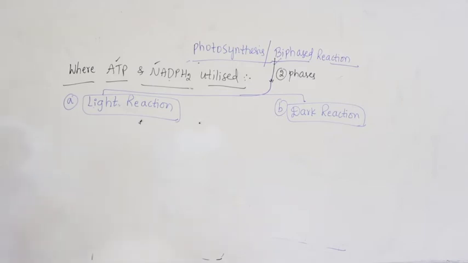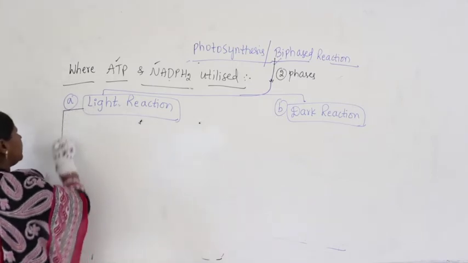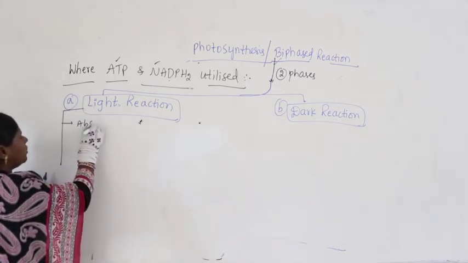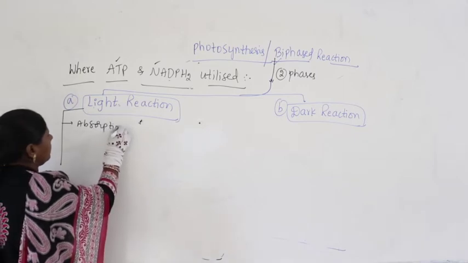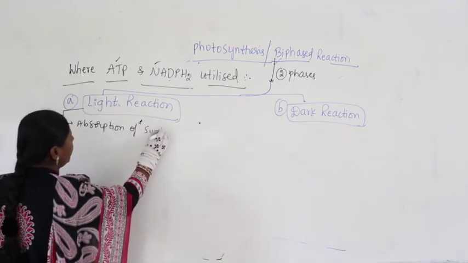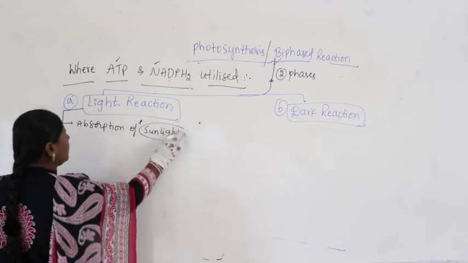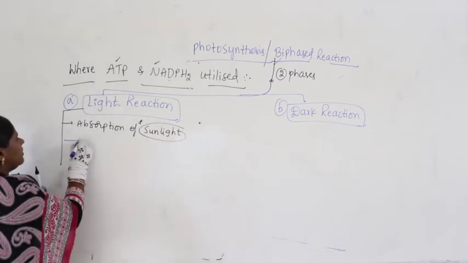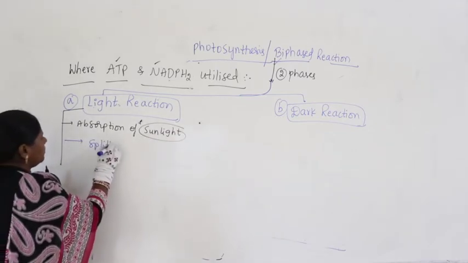So if you take here light reaction, what happens here? There is absorption of sunlight. So the total process depends upon sunlight. Then what else happens? Splitting of water.